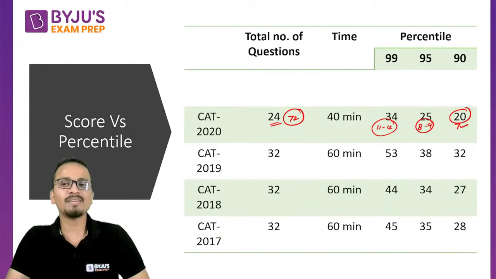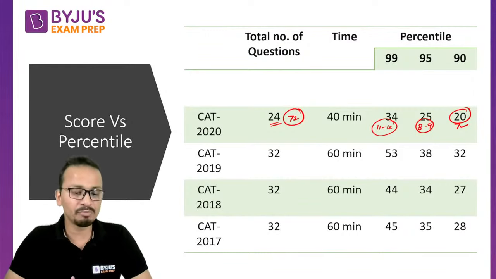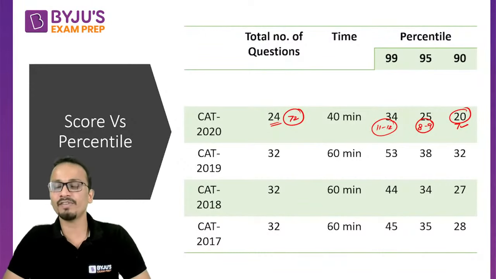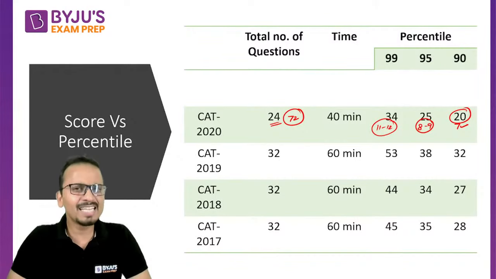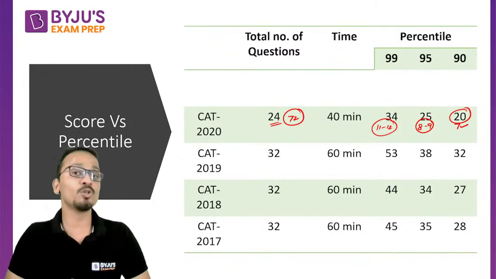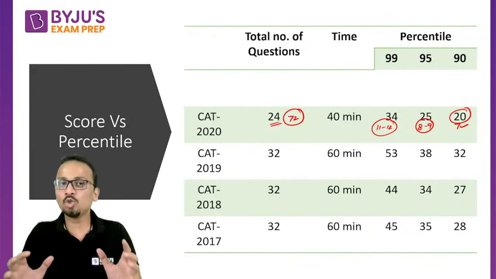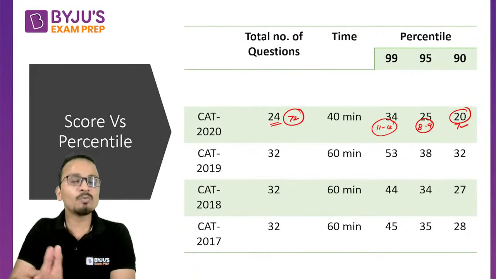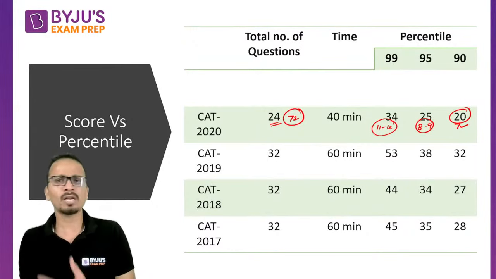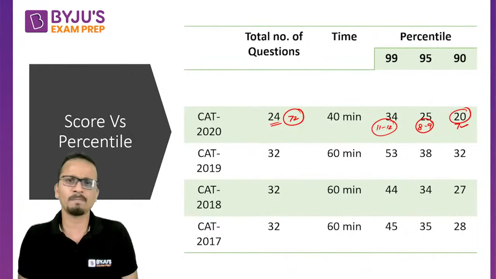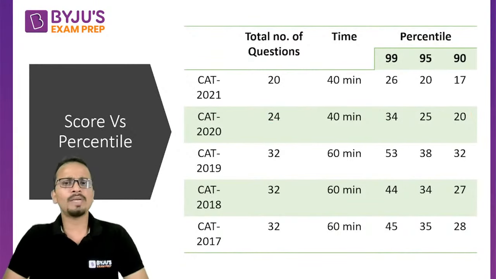So if I have effectively attempted 3 sets correctly, I will be at 99 percentile, and it's not difficult at all. Right now I'm saying it's not difficult, but yes, friends, it is difficult if you don't study, if you don't practice. Study as well as practice, these two are the most important factors that will take you to this 99 percentile. If you are studying only and you're not putting your efforts towards practicing, then it will be a waste of efforts. Okay, now finally talking about CAT 2021.